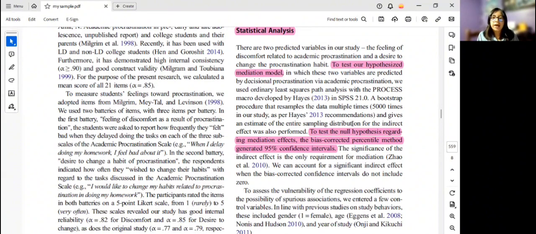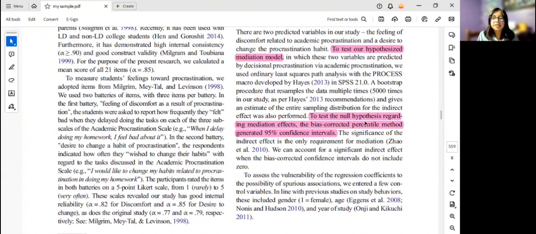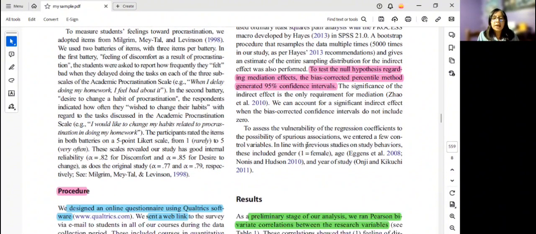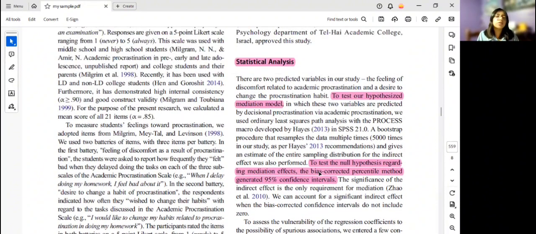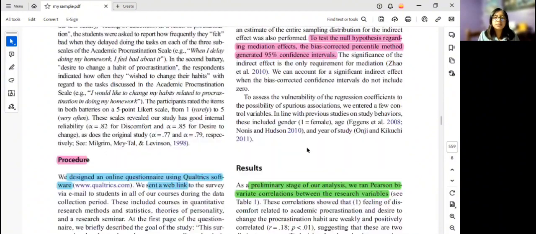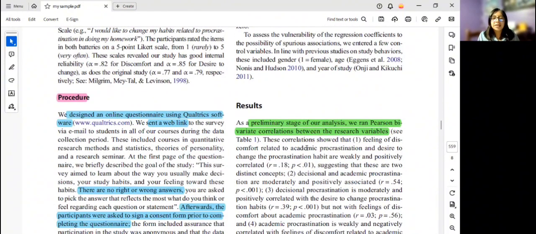They are going to test the null hypothesis regarding mediation effects. So they are going to generate 90% confidence intervals to assess the vulnerability of the regression coefficients to the possibility of spurious association. So they explain how they are going to do the statistical analysis to get the results. That is the next part of a journal article.